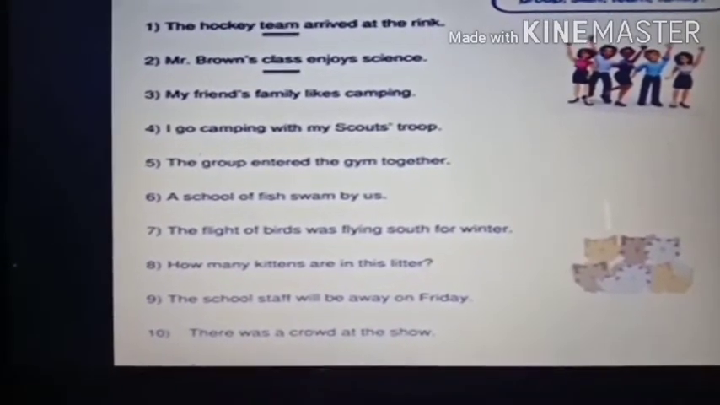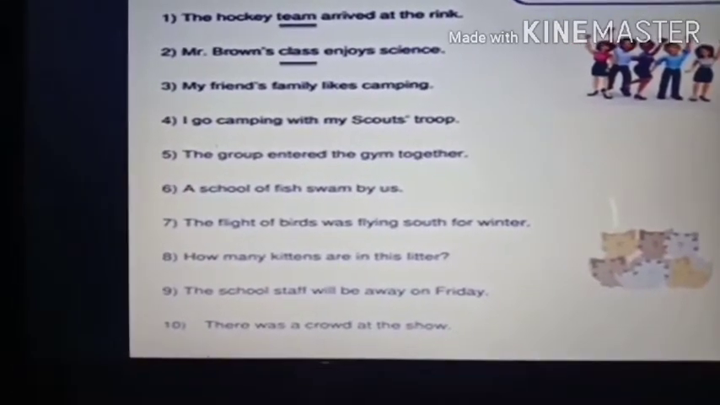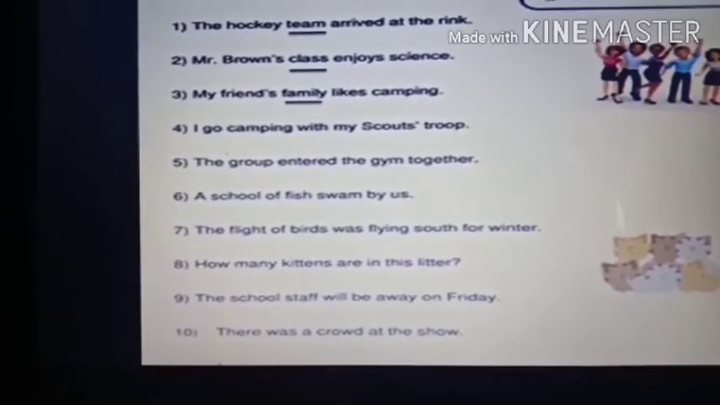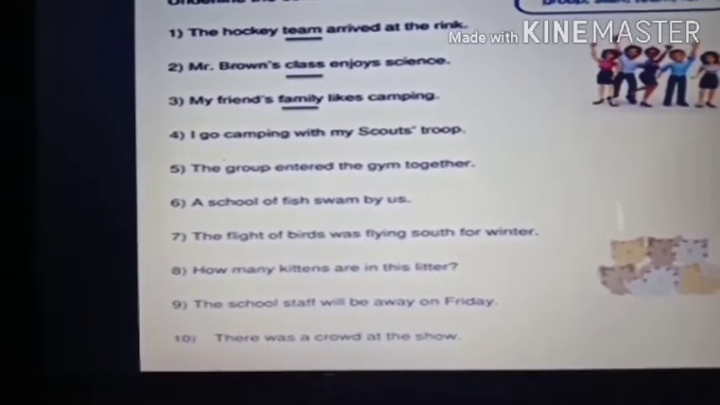Can you guess the collective noun? Yes, students. Very good. The collective noun in the third sentence is family. Do you know what is family? A group of people living in a house. A group of people living in a house is called family.